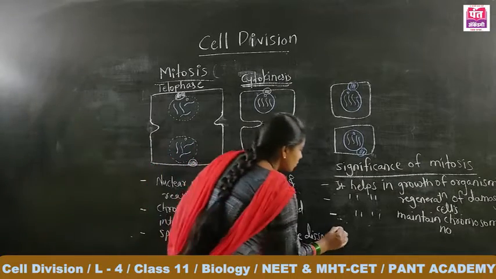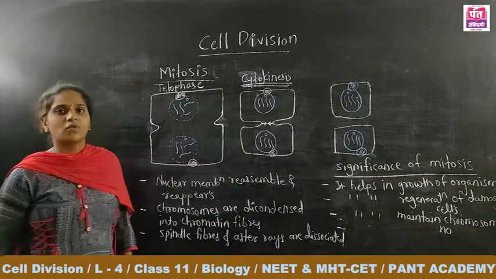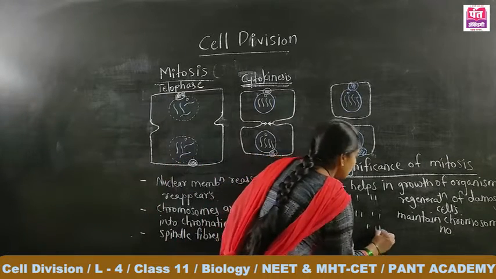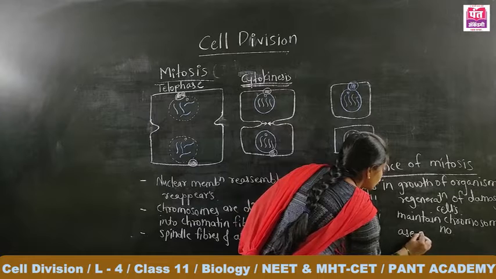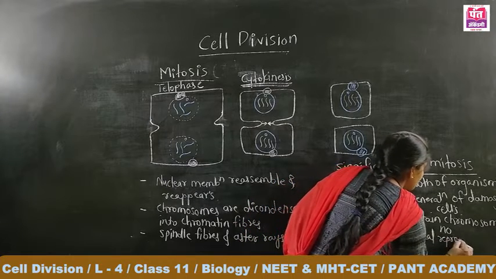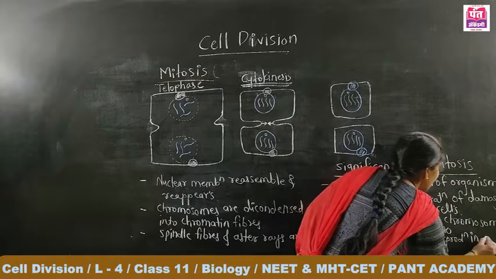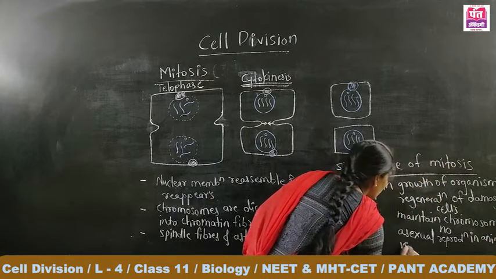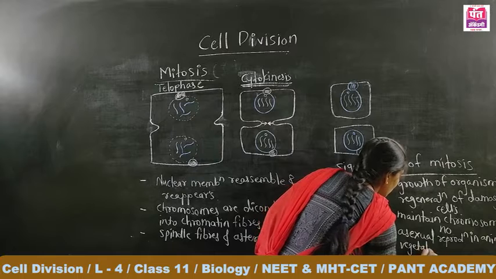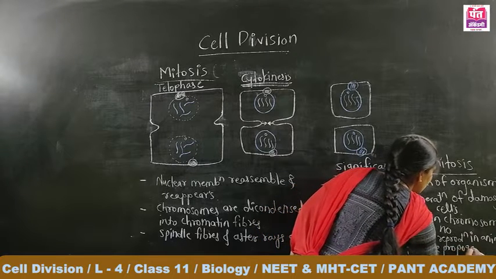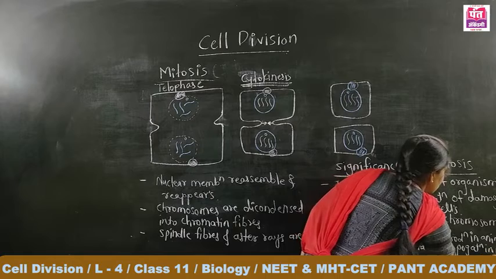One more significance of mitosis is that it helps in asexual reproduction in animals and vegetative propagation in plants.